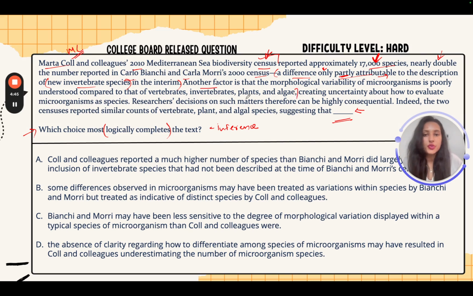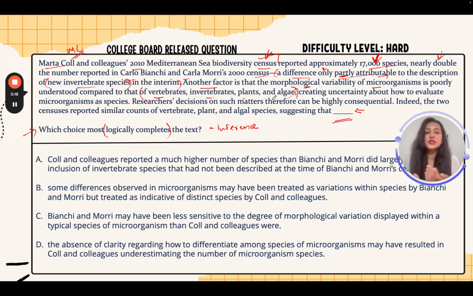So now take a pause over here. What are they saying? Another reason is that the morphological variability of microorganisms is not that greatly understood as compared to that of vertebrates, invertebrates, plants and algae. So all these things, right? So another reason for such a high number of species being reported is that the variability of microorganisms or the morphological variability of microorganisms is not understood properly.